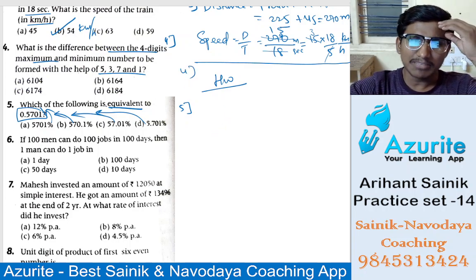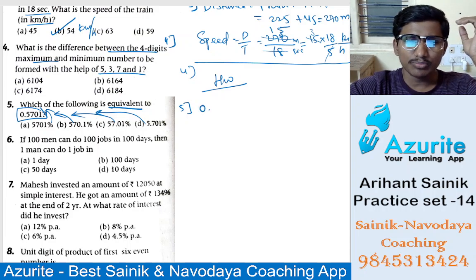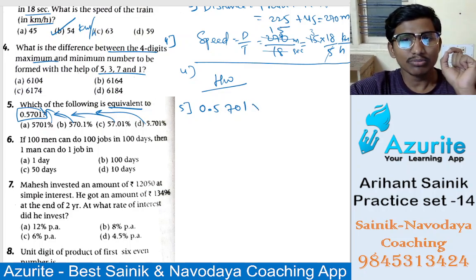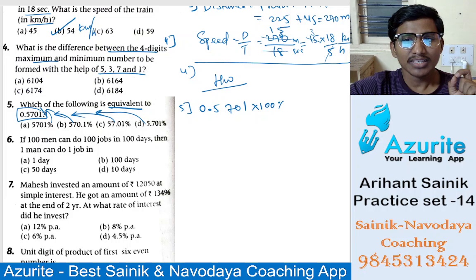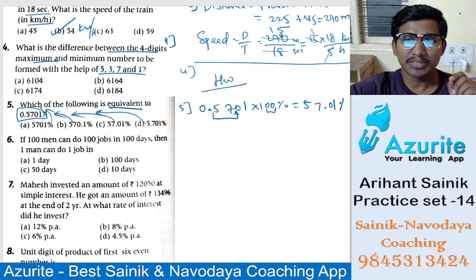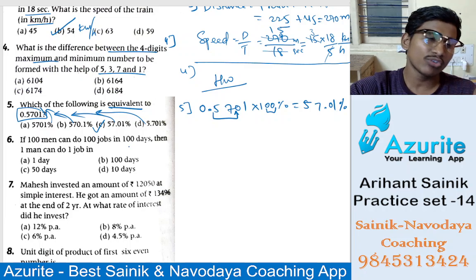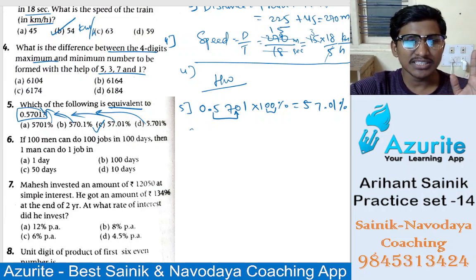So let's multiply here. That is 0.5701. To get percentage, we have to multiply with 100%. Now two zeros are there, which means the decimal point will shift 2 times. So it will be 57.01%, right? So 57.01% means option C.